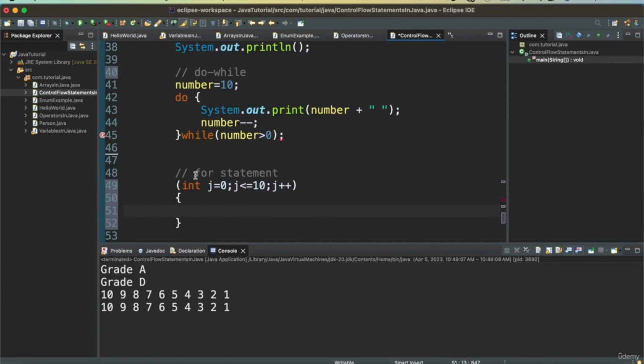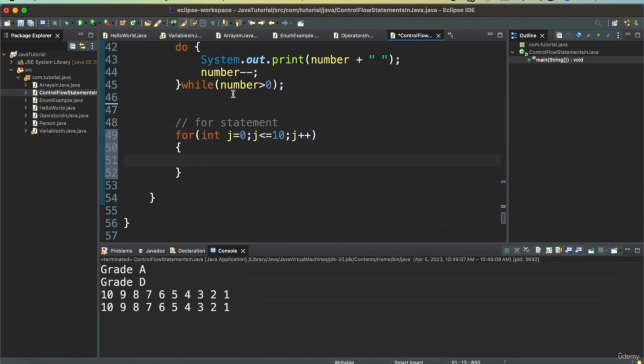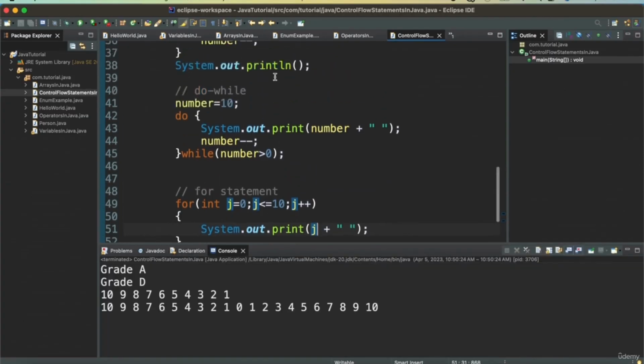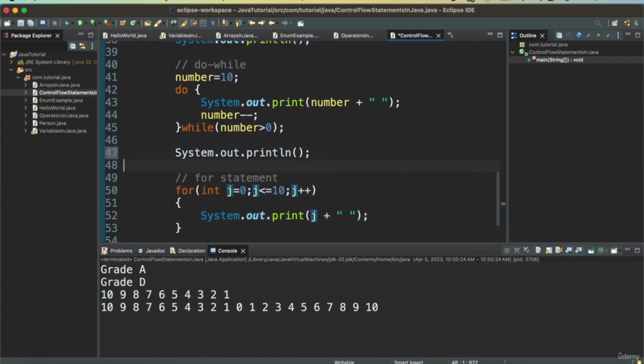Here we don't need to give an increment or a decrement separately because that is part of this for statement. So I want to print j. Let me have a separate line so that we can see it clearly.